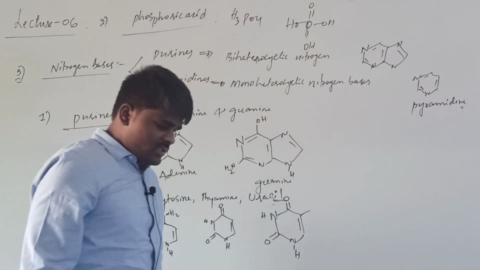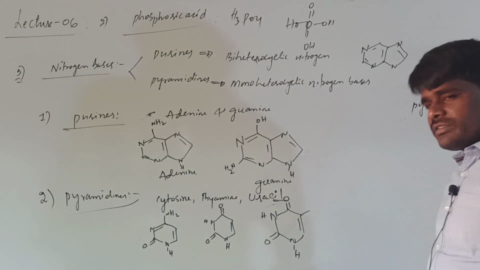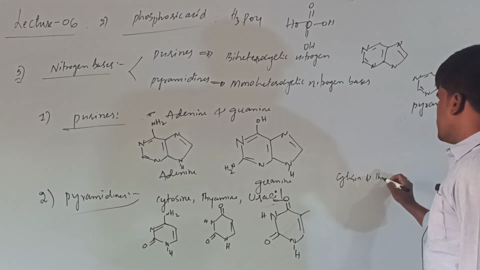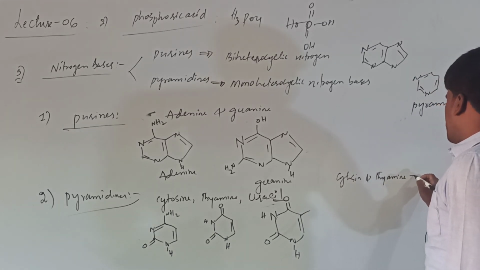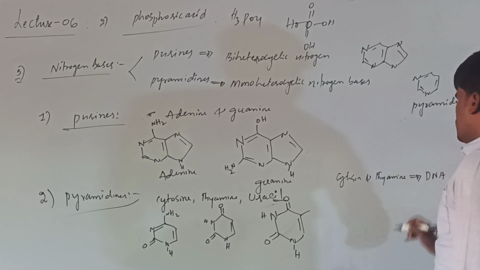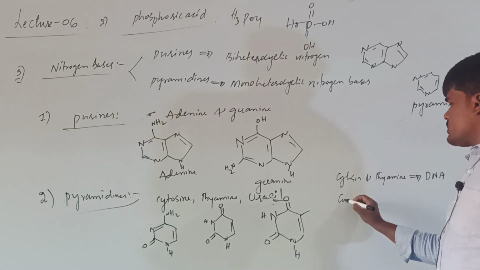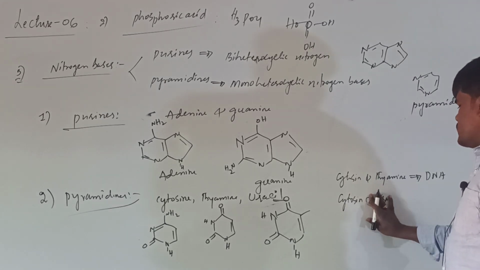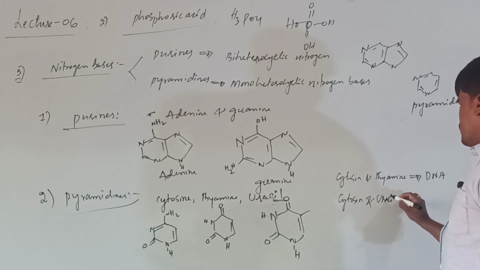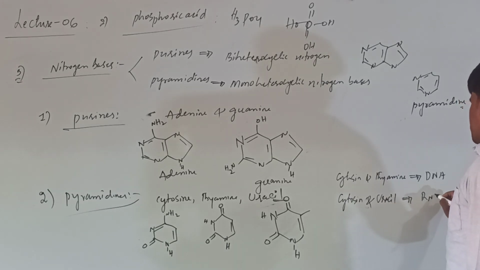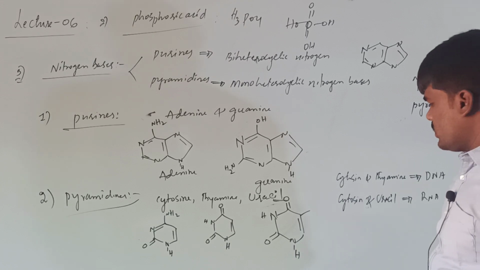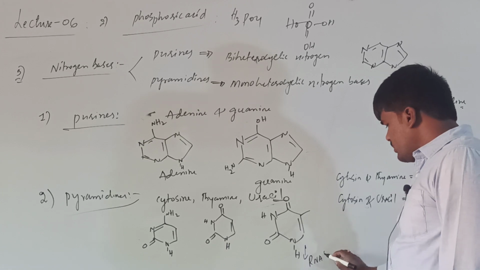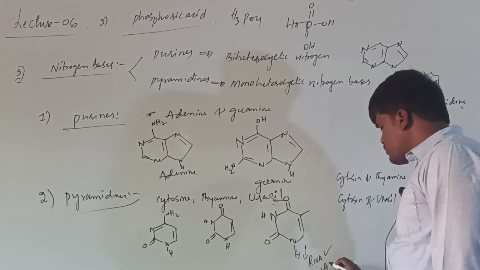Okay, the important aspect is that cytosine and thiamine are present in DNA, whereas cytosine and uracil are present in RNA. This is the difference. This is your uracil which is present in RNA, but this will be absent in DNA.